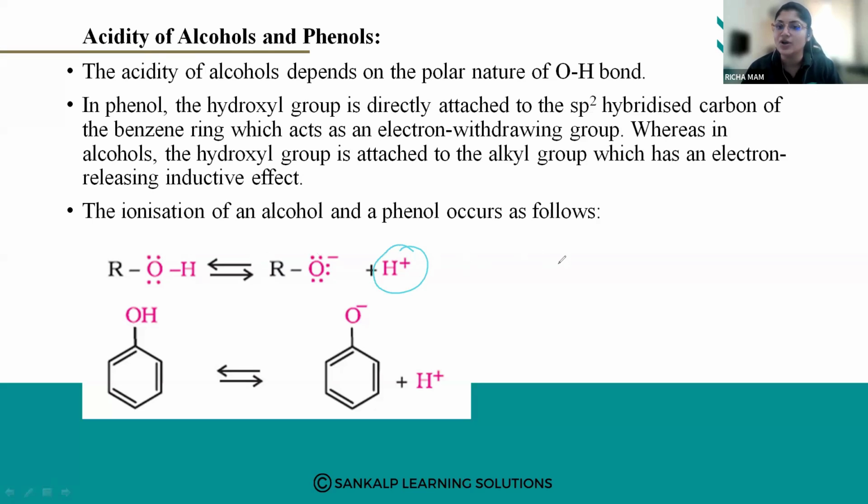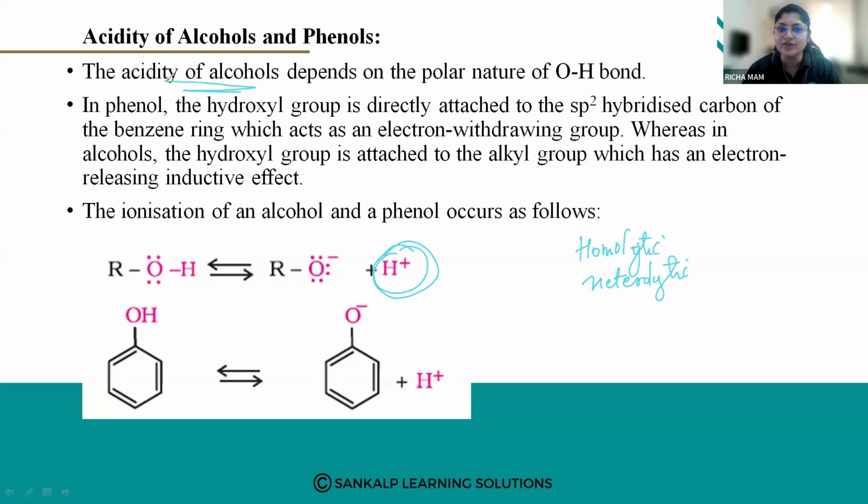In the last class, I showed you what homolytic cleavage is and what heterolytic cleavage is. Heterolytic means the breaking of the bond takes place unequally, right? The atom which is highly electronegative will take the electron pair with it, and the other atom will be left with no electrons, so it will be electron deficient.